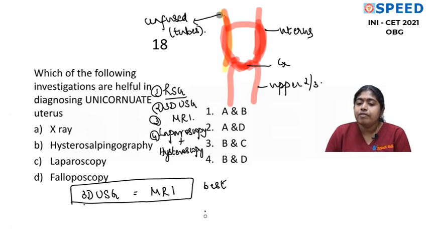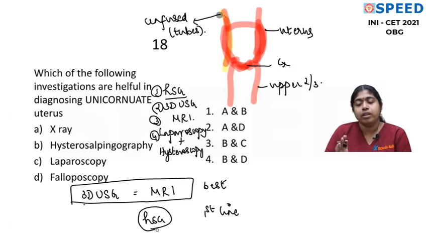But when we ask the first line investigation, still HSG has a role, though it is an X-ray. Laparoscopy and hysteroscopy also have a role, especially when we have lesions like a septate uterus, where you can do resection of the septum via hysteroscope. So this question is not aimed at asking what is the best. This question aims at asking what are all useful.